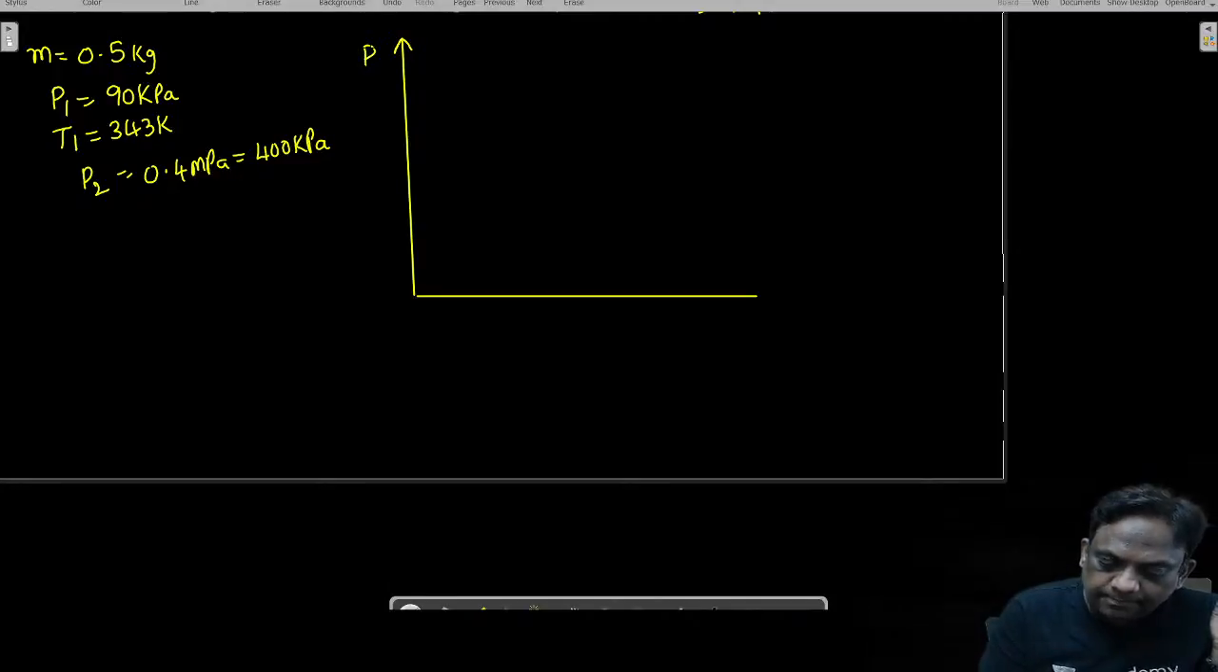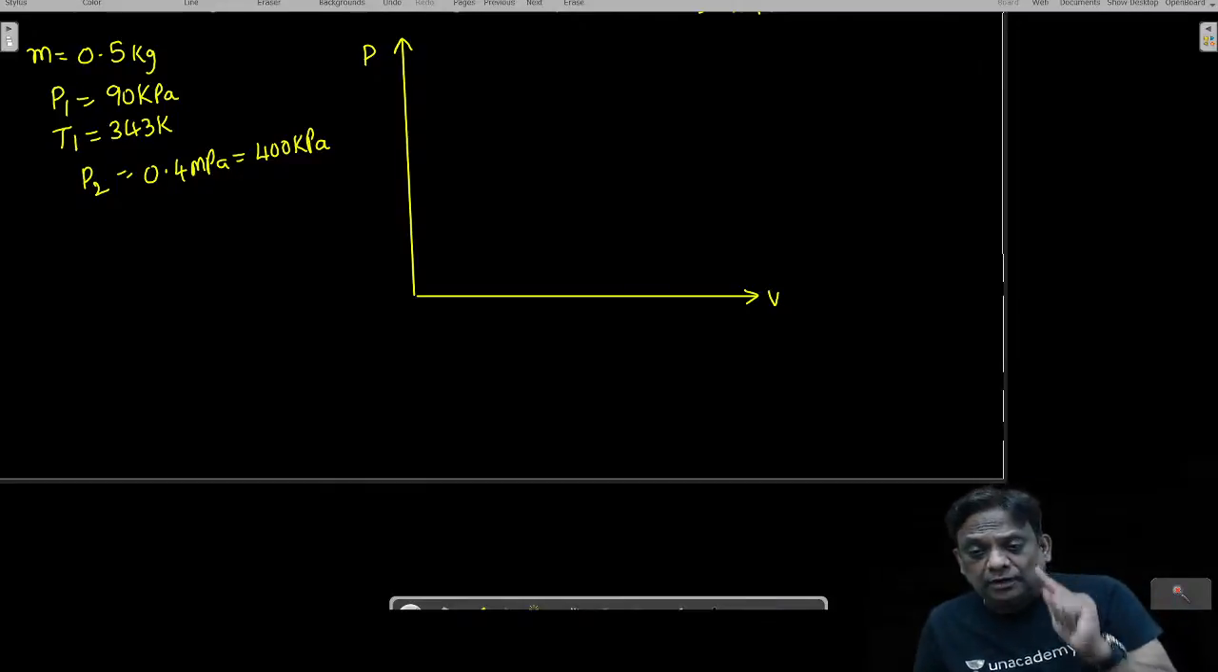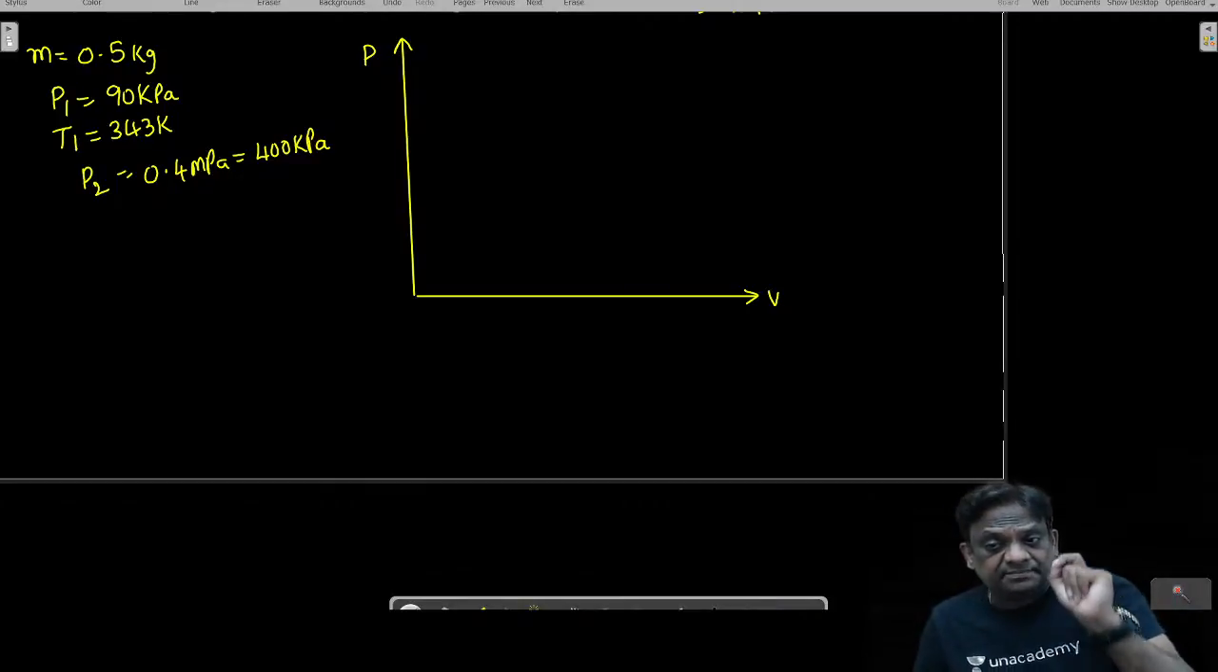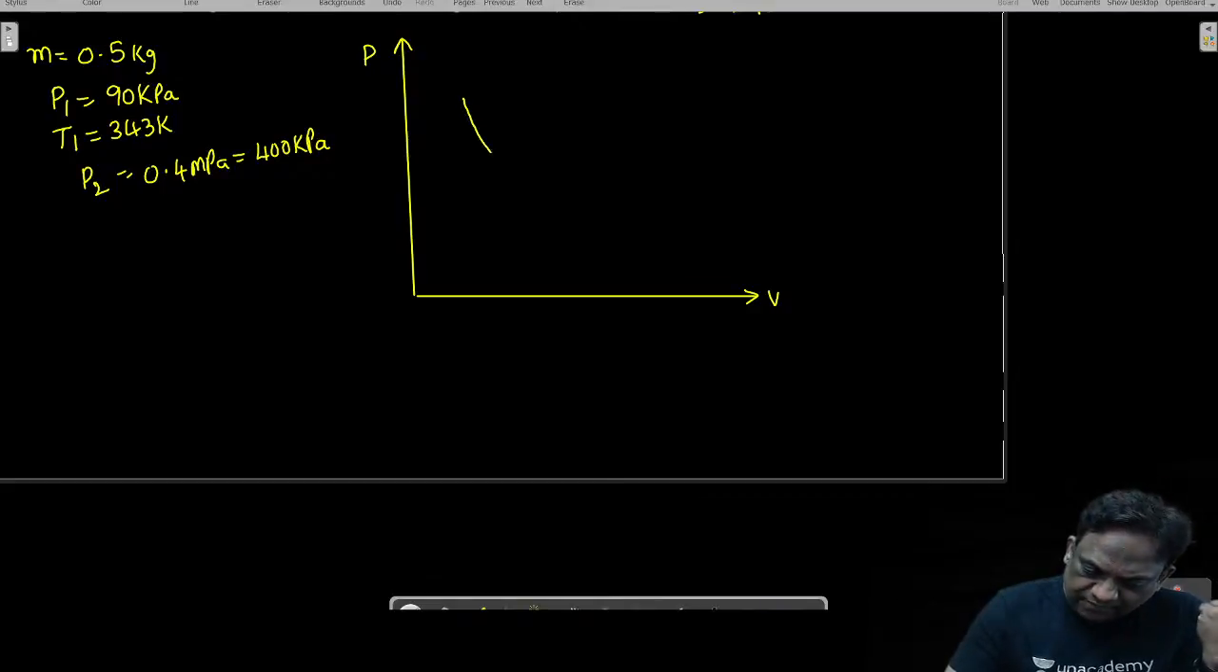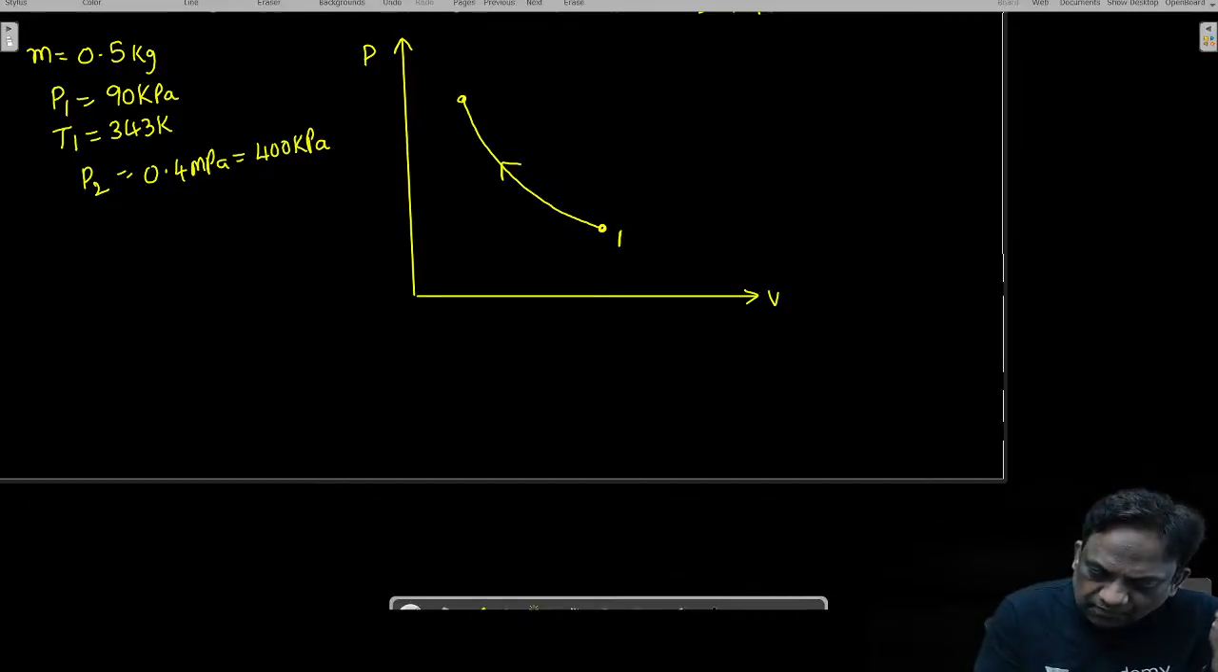Let this be P, let this be V. What is the 1 to 2 process? It is reversible adiabatic, it is compression. So you are compressing from the initial state 1 to a final state 2.